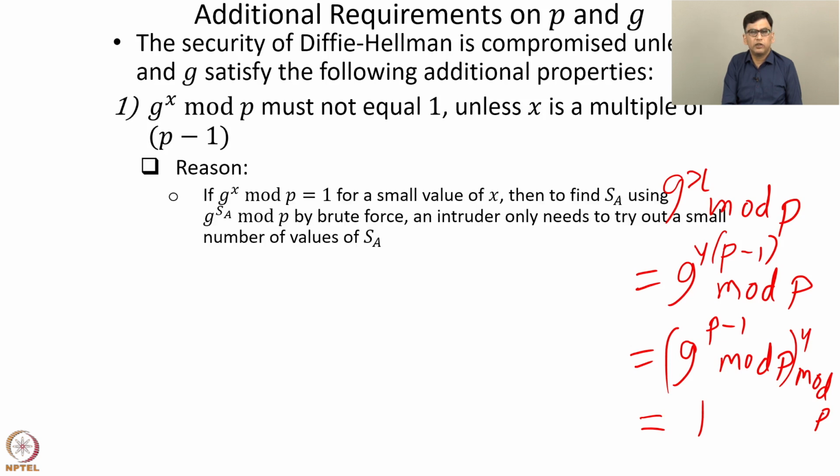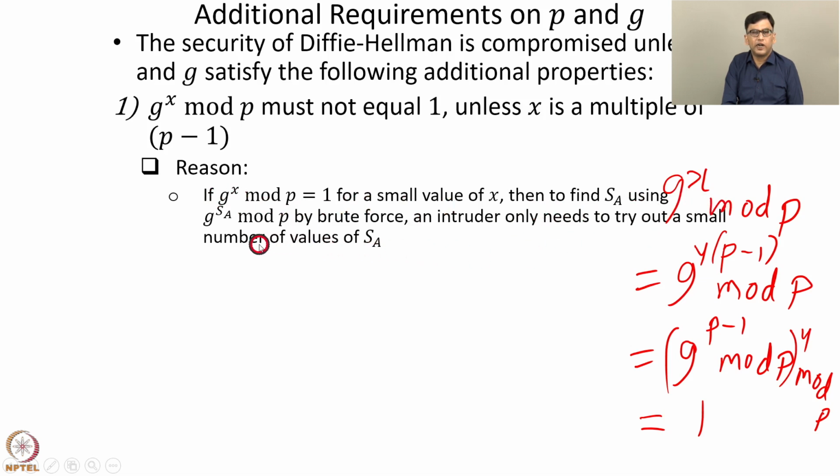The reason is this: if G to the power x mod P equals 1 for a small value of x, that is, for example, a value of x much smaller than P minus 1, then to find SA using G to the power SA mod P by brute force, an intruder would just need to try out a small number of values of SA.